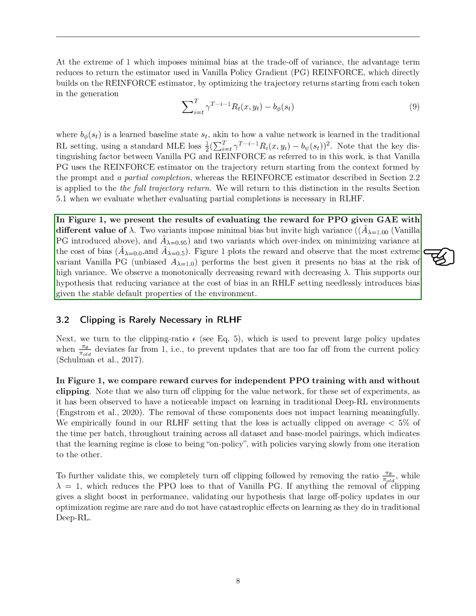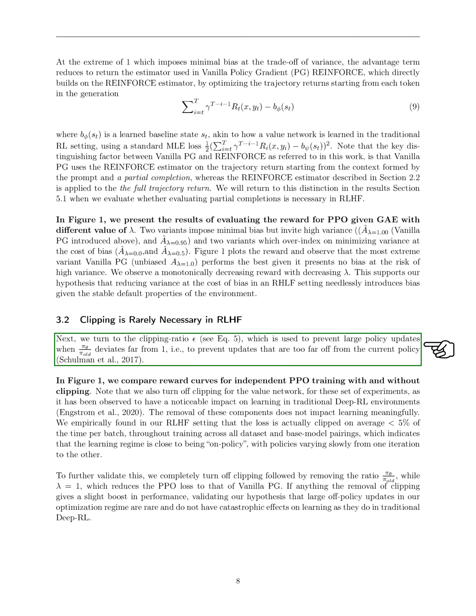Section. Clipping is rarely necessary in RLHF. In this section, we discuss how clipping is not often needed in reinforcement learning with human feedback, RLHF. We explore the concept of a clipping ratio, which is designed to prevent significant policy updates if the ratio of the new policy to the old policy strays too far from 1. This means it's there to stop changes that could drastically move away from the current policy.